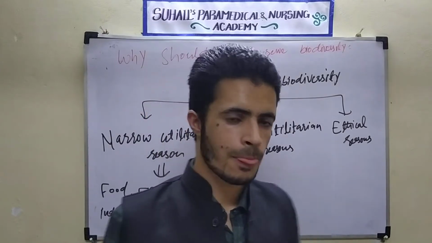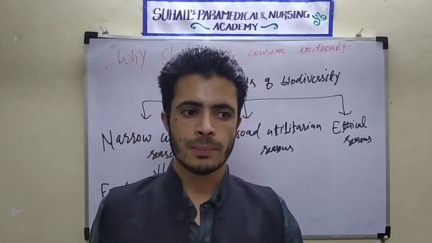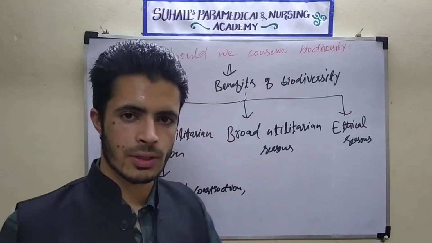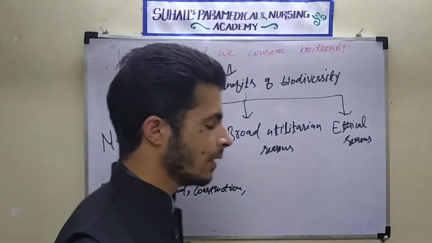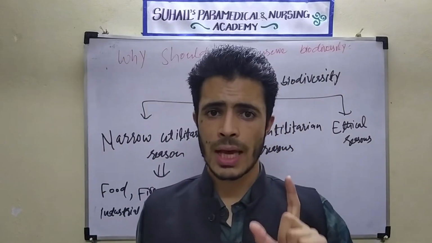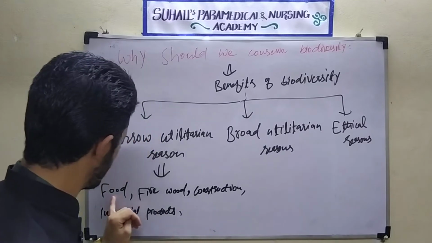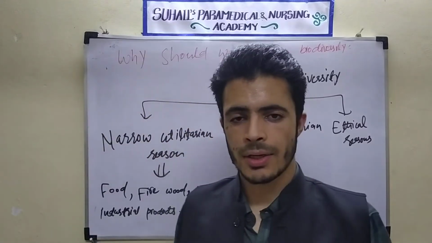We are getting them from biodiversity. And suppose some perfumes also we are getting from biodiversity. So this was the simple thing that everyone knows: food, firewood, construction material, and industrial purposes.